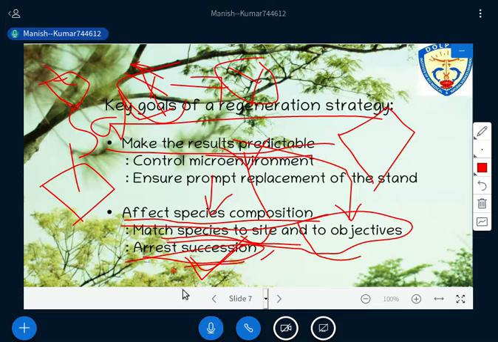But through regeneration you are able to stop the succession also, right? Because I told you, if you are studying species X, you know that there is a maturity in species X, so you remove these mature trees and replace them with new X species there, so there will be no succession at all. So succession can be arrested or minimized in that particular place. Is it okay? Have you got these 2 points, all of you? Make the result predictable and affect species composition. Is there any question from these 2 points? If you have any question, you can ask anyone.